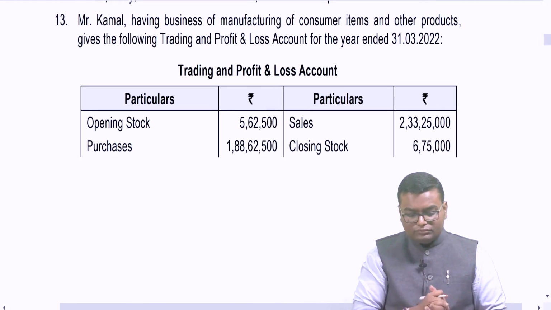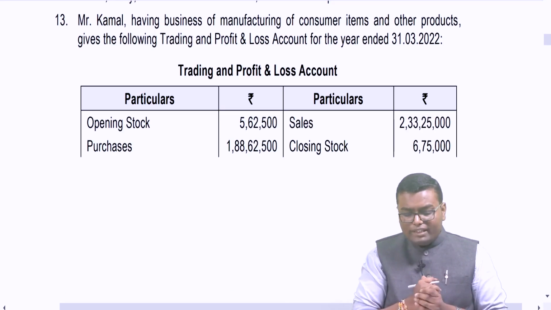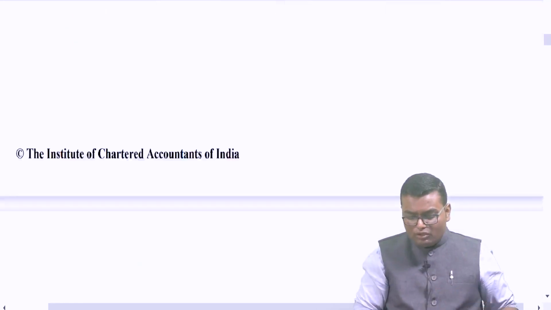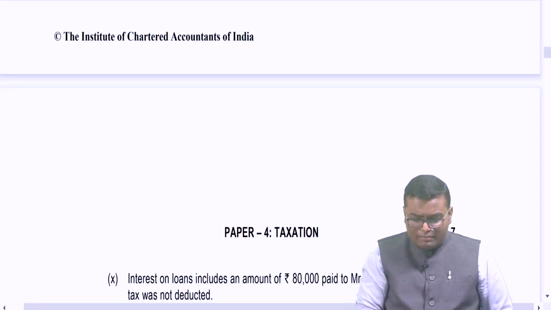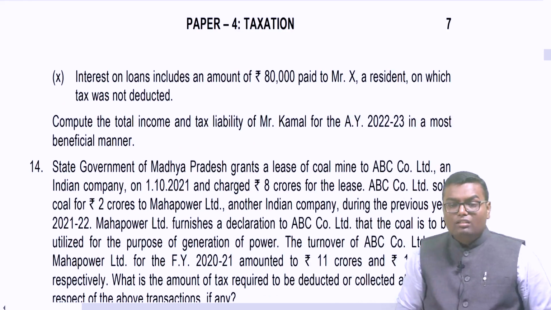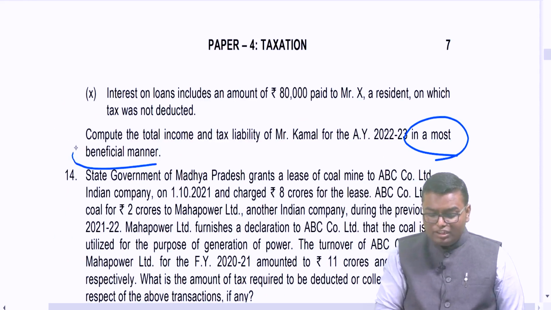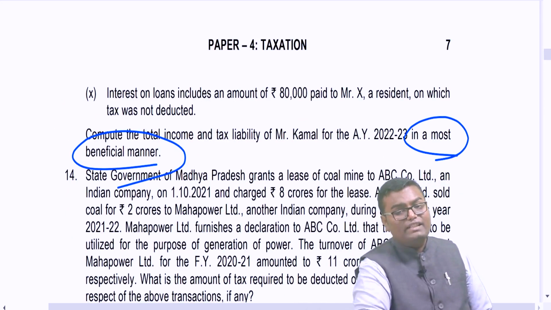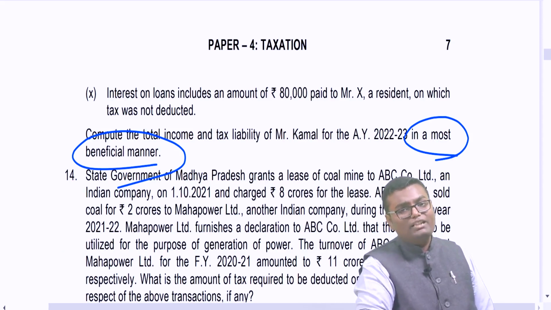Mr. Kamal, having business of manufacturing of consumer items and other products, gives the following trading and profit and loss account. So basically trading profit loss account is given. Below that all the adjustments are given. After all the adjustments, one single line is written: compute the total income and tax liability of Mr. Kamal for previous year, that is assessment year 22-23, in the most beneficial manner. This line is very dangerous. Most beneficial manner means you have to compute tax liability as per normal provisions also, as per 115BAC also. Both the things are applicable.